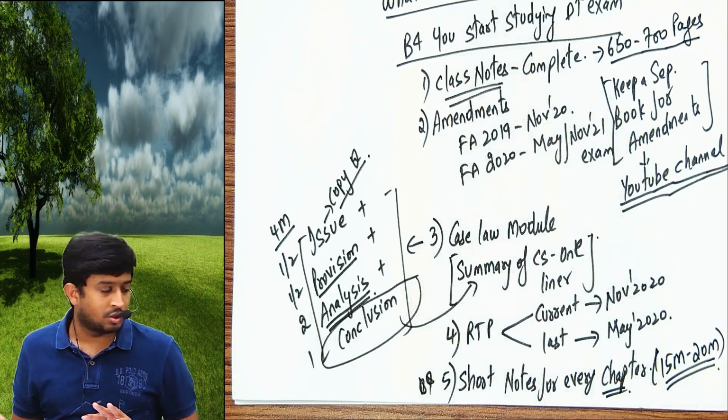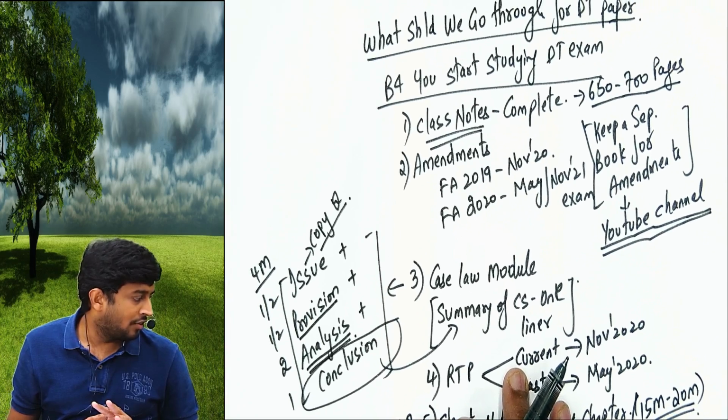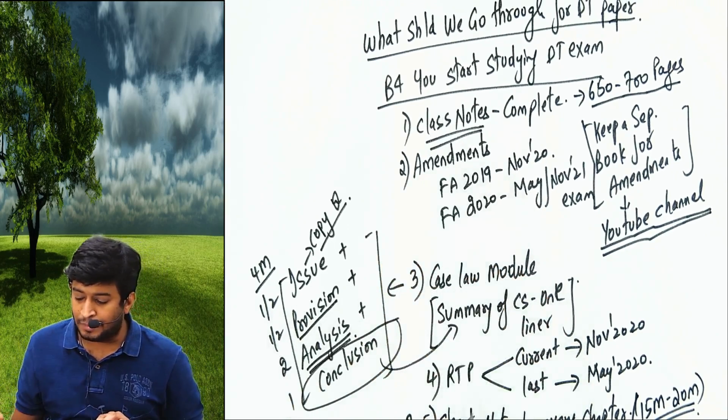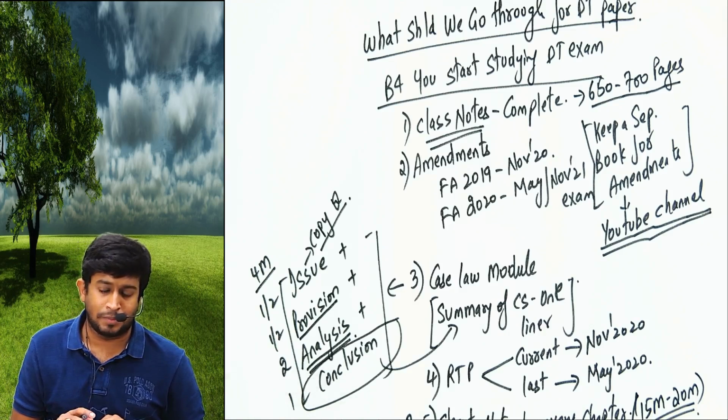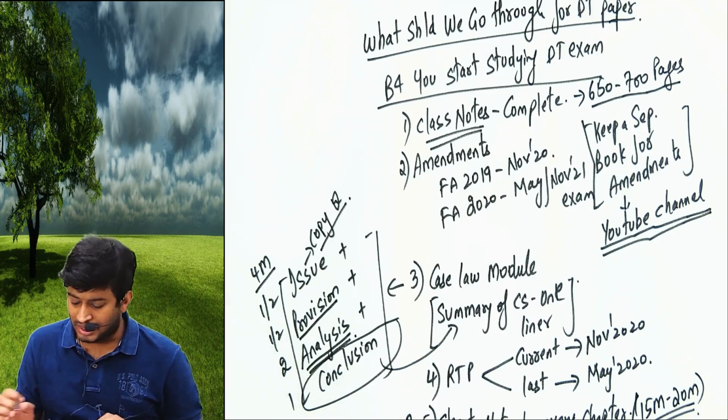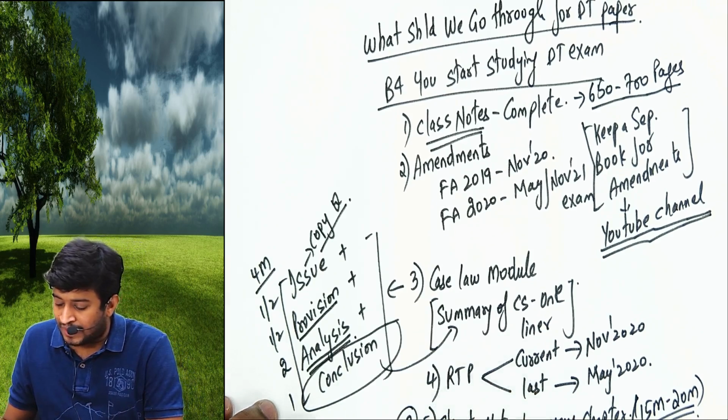This is what you should have before we start studying for the paper. If even one of these is missing, you should not start preparing. First, make sure you have everything, then you start preparing. This is my advice. Whether you have it or not, that's up to you.